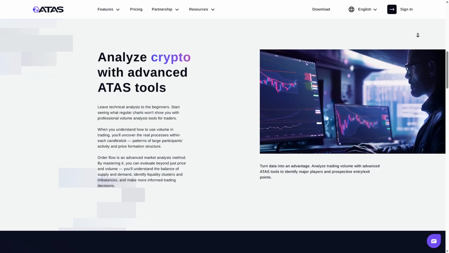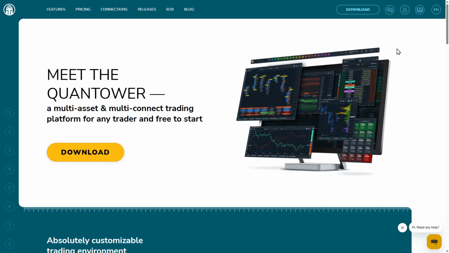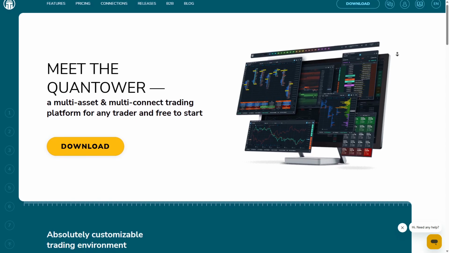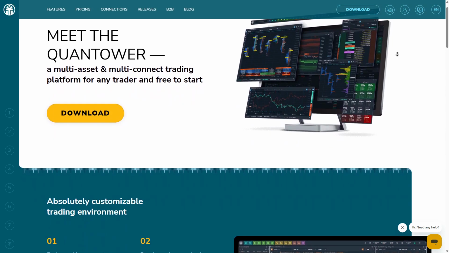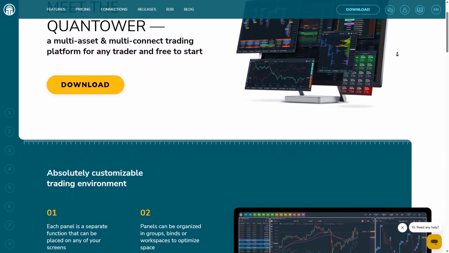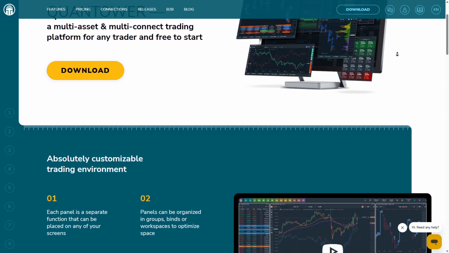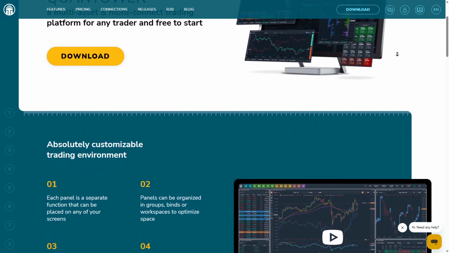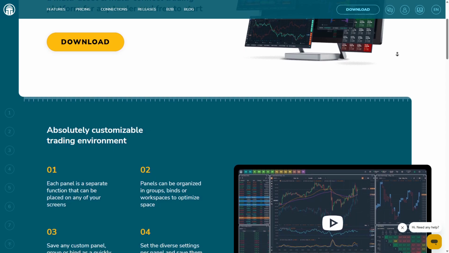Quantower takes a broader, multi-asset approach. It supports trading across futures, stocks, forex, crypto, and options through numerous broker integrations. Quantower provides advanced charting tools, DOM, depth of market trading, algorithmic trading support, and a wide range of built-in indicators.